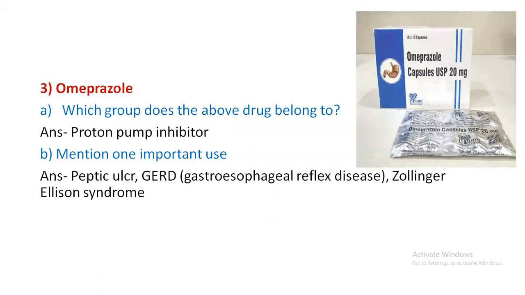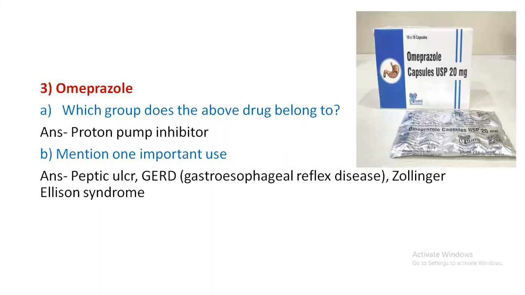So proton pump inhibitors per se can be called hit and run drugs. That means the drug will go to the site of action, bring about some enzymatic changes and run away from the scenario. So they are called hit and run drugs. And one more they have is suicidal inhibitors.